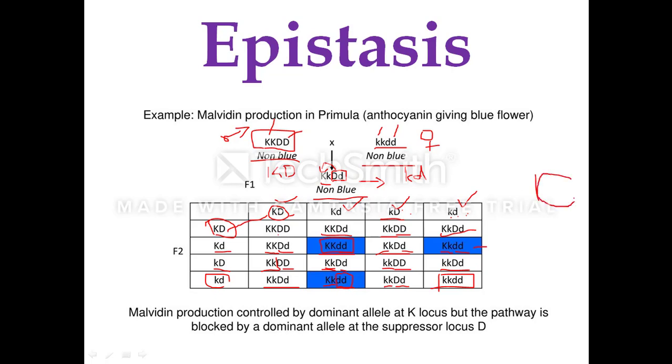out of 16 combinations, 13 plants are colorless, whereas 3 plants are producing the pigment. That will be the anthocyanin or the blue color produced in the primula. So it is in the ratio of 13:3. So this malvidin production is controlled by the capital K locus, but the pathway is blocked by the dominant allele at the suppressor locus, or it will inhibit the expression of the K phenotype, that is on the D locus.